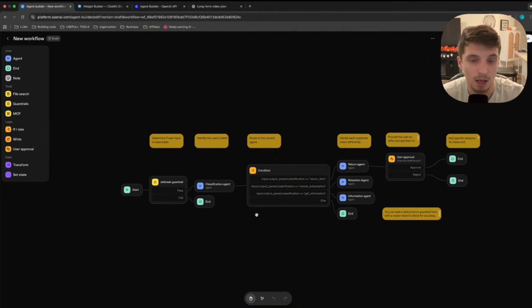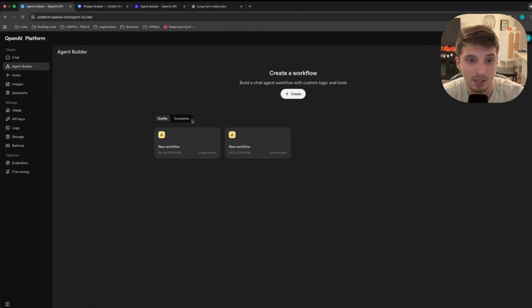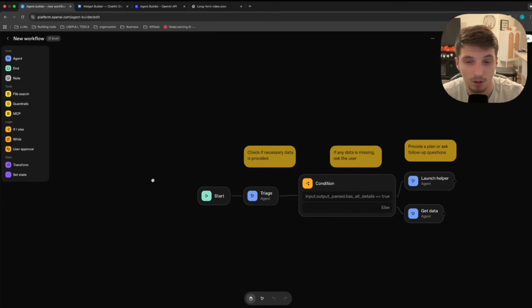Yes, you can do a lot with this. There's a lot you can do with MCP and stuff like that. But if you look here, if we go ahead and we look at all these templates, right? They all kind of go in this flow where it's like, okay, you have an agent, you interact with it in a chat window, it decides what's going on, and then it decides what agent you talk to next. Kind of like when you call into, let's say, a bank. You call into your bank and it says press 1 to speak to debit and credit, or press 2 to speak to the loan department. It's kind of what's happening here in all these systems.